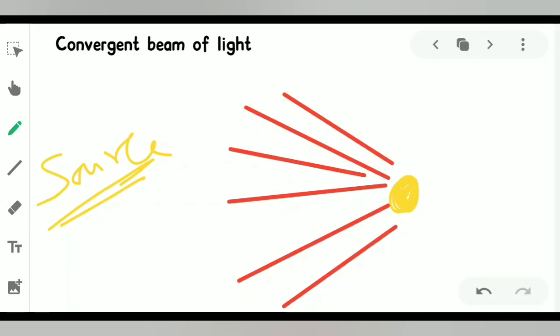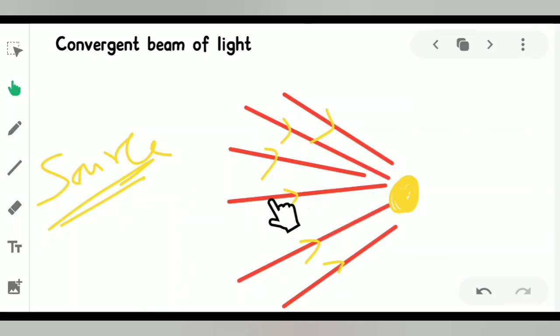Actually they are coming from different directions, so the spacing between them keeps decreasing. Last time you saw the divergent beam of light where the spacing increases, but this time, in the convergent beam of light, the reverse process happens.